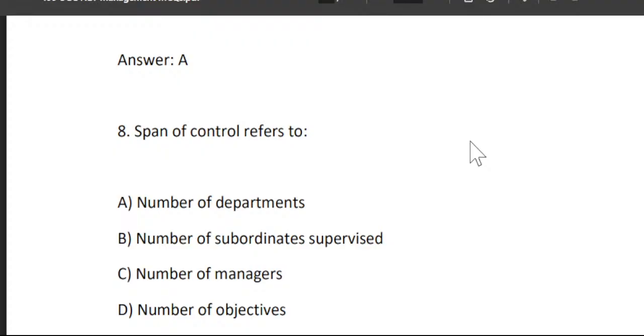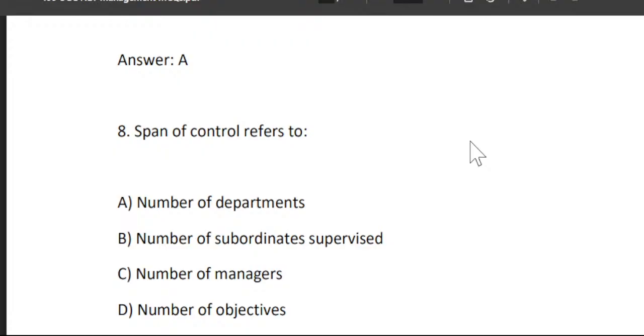Span of control refers to number of subordinates supervised, which means how many persons are working under one supervision.